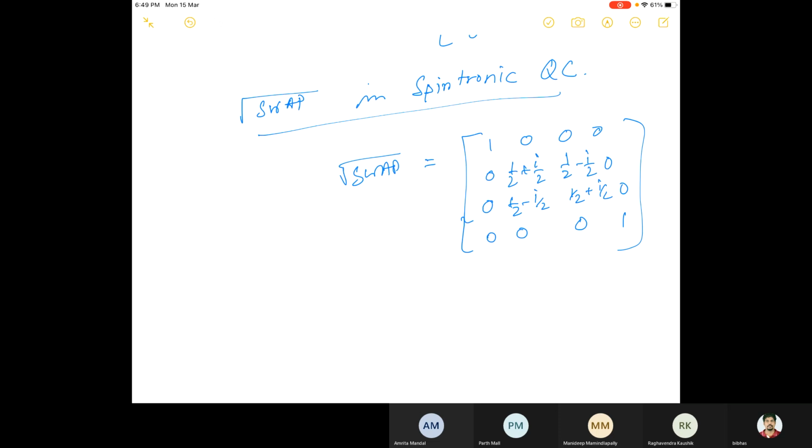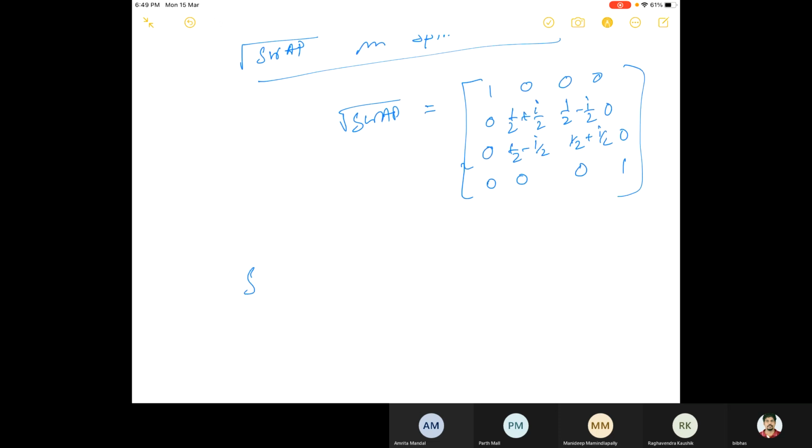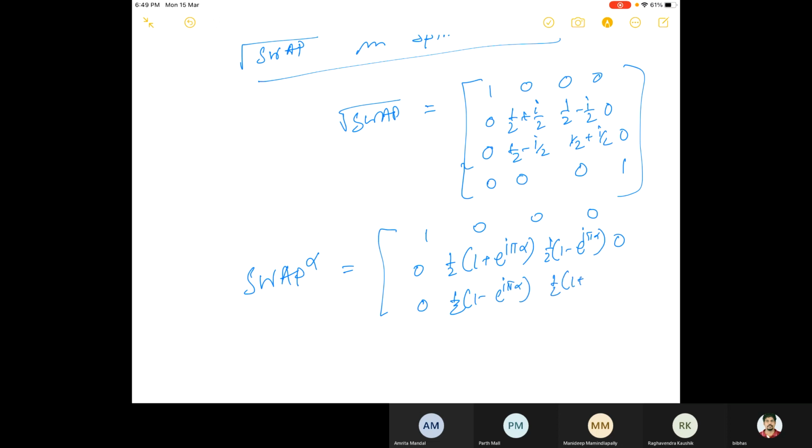Another gate, which is a generalized version of this one, is called swap to the power alpha. This is also in spin electron. It is 1 0 0 0, 0 half (1 plus e to the power i pi alpha), half (1 minus e to the power i pi alpha), 0, 0 half (1 minus e to the power i pi alpha), half (1 plus e to the power i pi alpha), 0, 0 0 0 1.